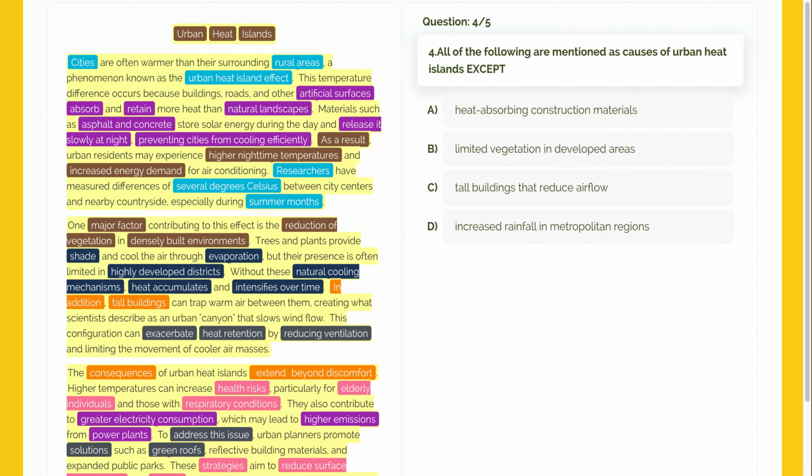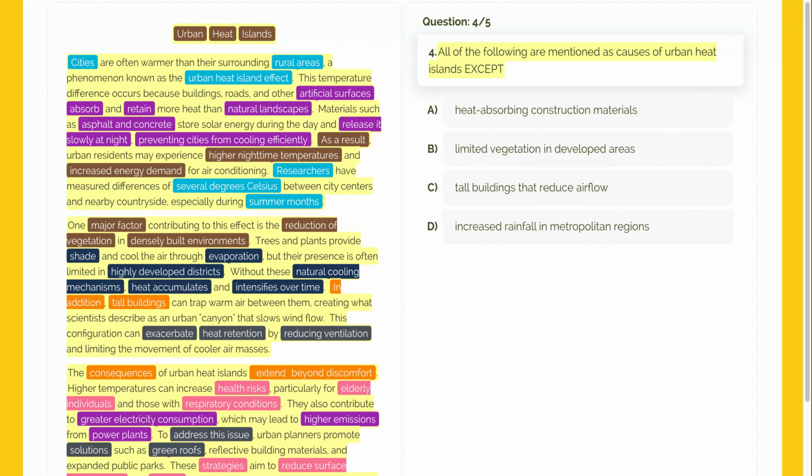This is an except question, which means we are acting like detectives. 3 of these options are true, according to the passage, and 1 is not. Our job is to find that one outlier. All of the following are mentioned as causes of urban heat islands, except.